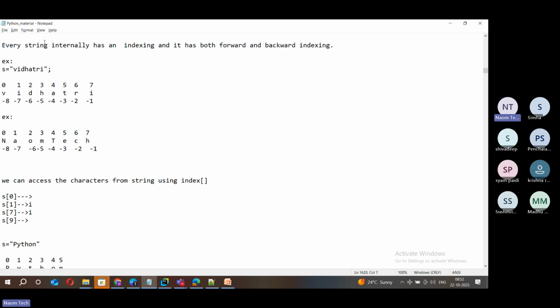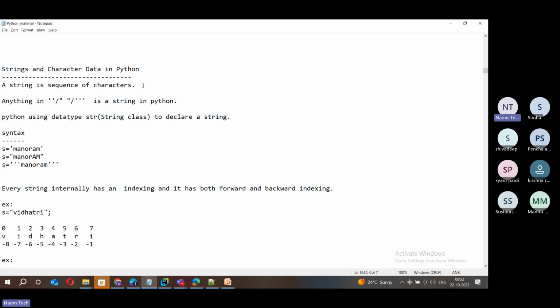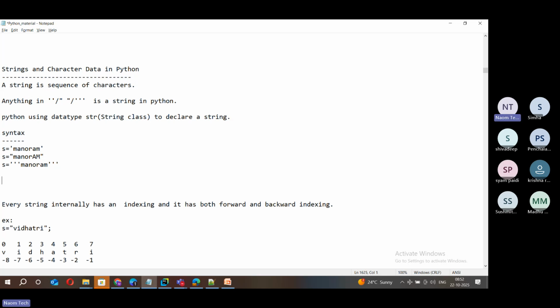Okay, now next, getting into the string topic. This is very important. From here onwards, we are going a bit deeper into this. Also, one more important thing, which is not mentioned here, is that a string is a collection or a data structure, and it's a sequential data structure. Even we just mentioned that it is a sequence of characters. That is good. Another important point is that a string is a sequential data structure.